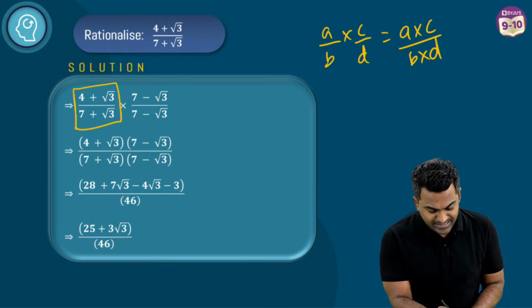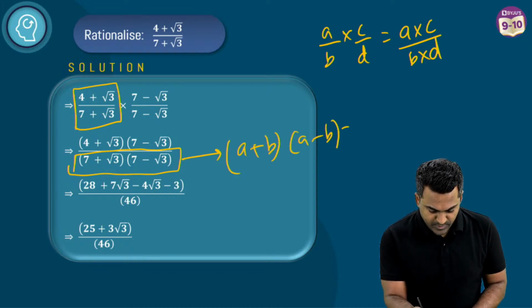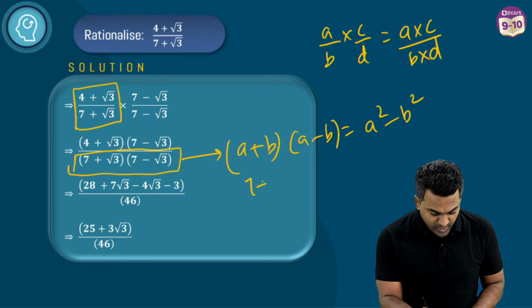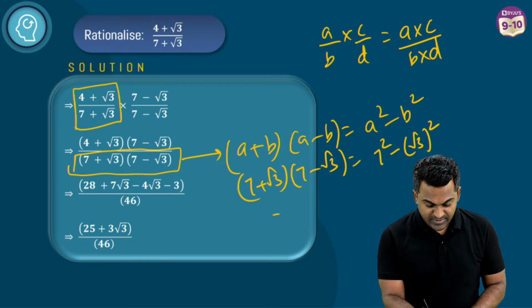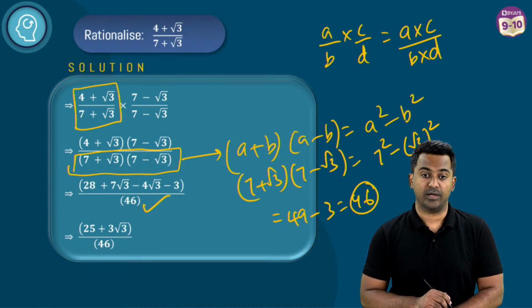And now when you multiply these two, look, this is important here. This is in the form of a plus b multiplied with a minus b, which we know is a square minus b square, right? In the place of a, you have 7, and in the place of b, root 3. So this will be 7 square minus root 3 square. 7 square will be 49, minus root 3 square, which is 3. And that is how you are getting 46 in the denominator.